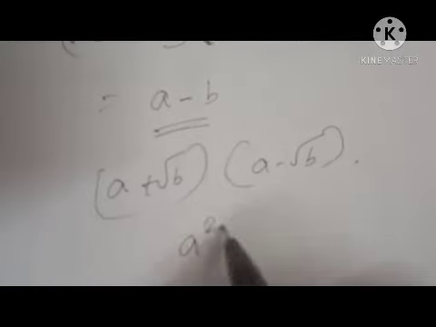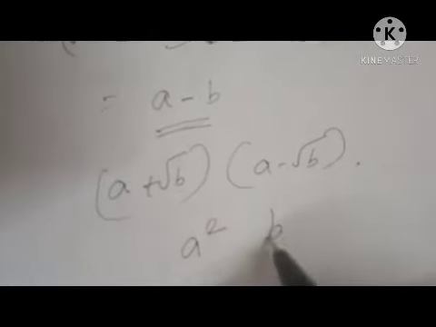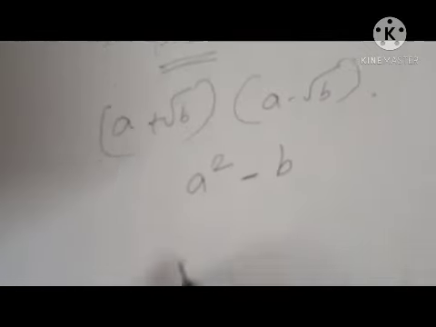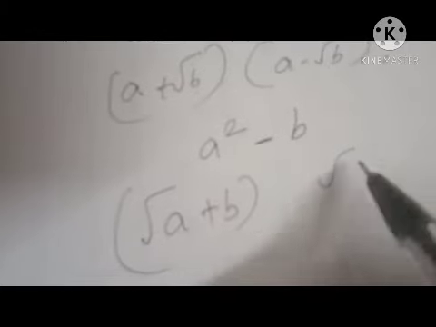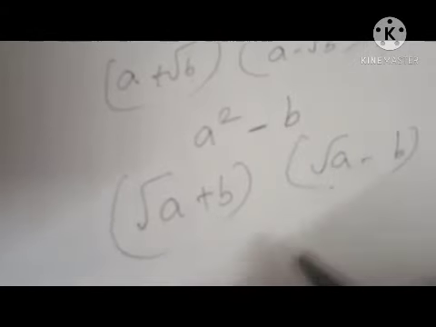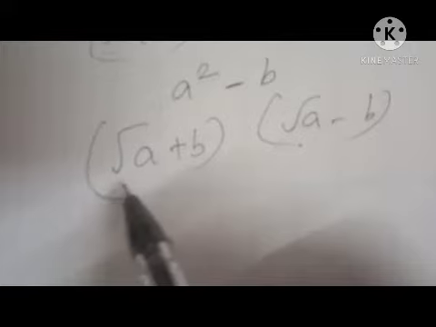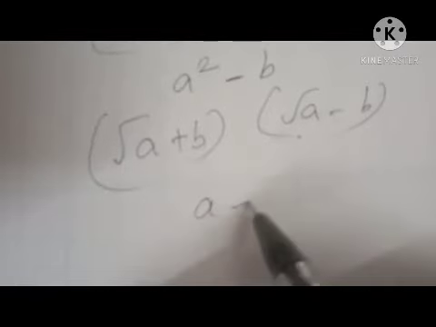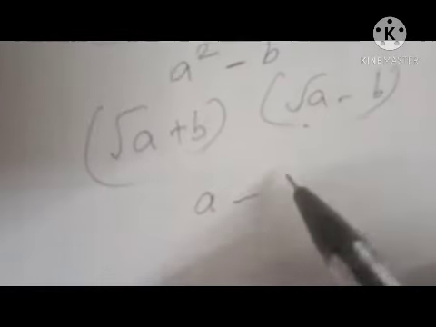If the number comes as a plus root b into a minus root b, then a square means a square itself, but root b square becomes b, between them minus. Then root a plus b into root a minus b: here root a whole square will be a, minus b square means b square itself.